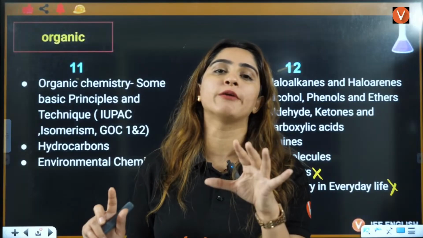Amide and acyl halide you will study in amines only. So we don't have specific chapters for acid anhydride, ester, amide, or acyl chlorides, but you will study them in between the reactions of these compounds, for which we have specific chapters.